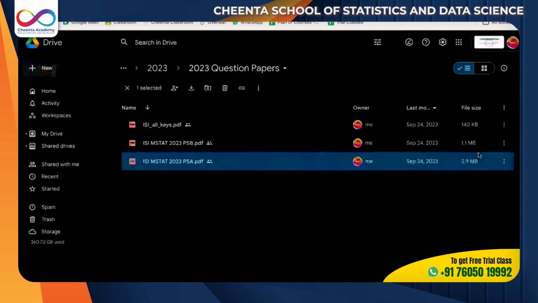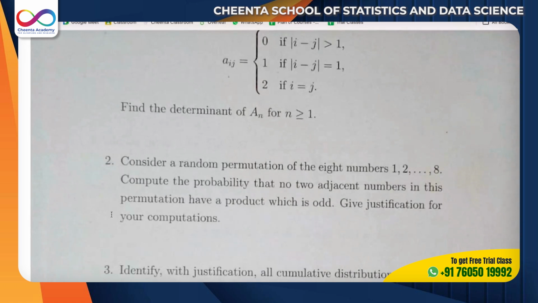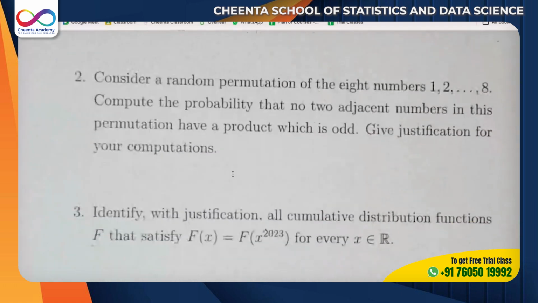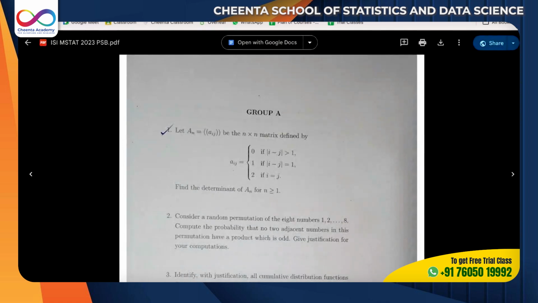The first level is not so different, but the second level is absolutely different. You will not find questions like this anywhere. That's why I believe ISI and CMI are the hardest to prepare for, because they are very creative.